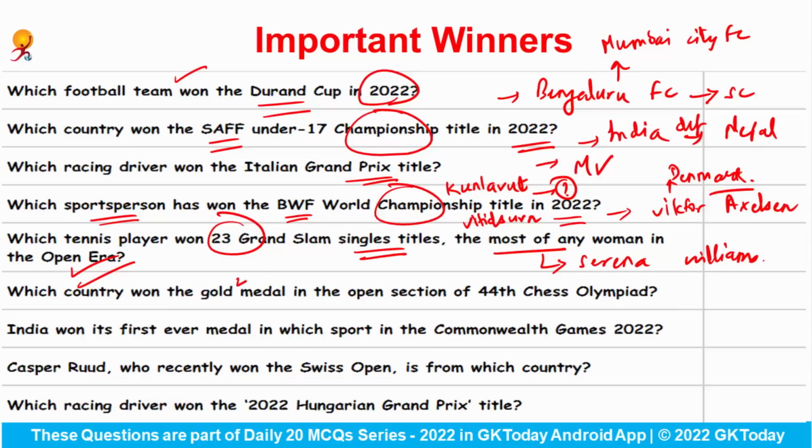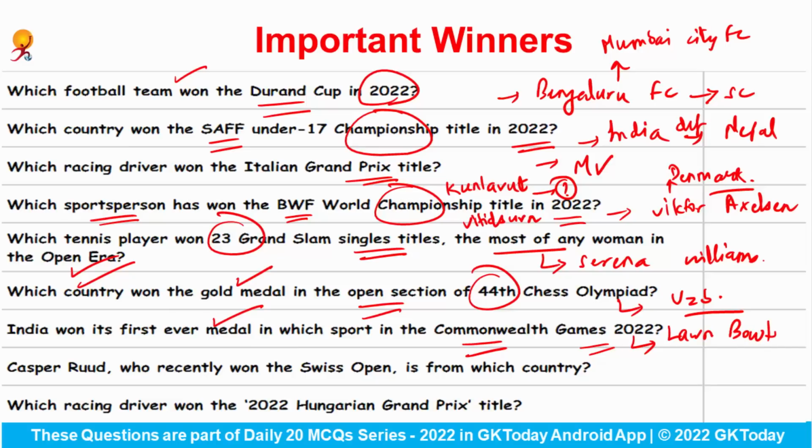Which country won the gold medal in the open section of the 44th Chess Olympiad? This is the country Uzbekistan. India won its first ever medal in which sport in the Commonwealth Games 2022? So we have won our first ever medal in lawn bowls in the Commonwealth Games this year.